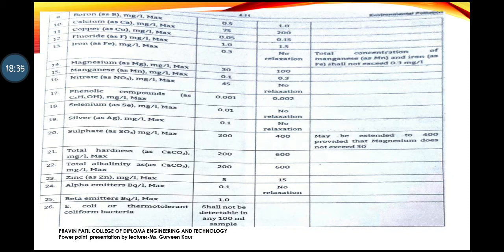Some compounds you'll find have adjustable ranges in the alternative sources. For some, no compromise. If not there, then they'll not use the water, but only that much content should be there, because if that content range rises, it will be very harmful for the regular users. So this is the BIS quality standard. It is the Bureau of Indian Standards, which is used for testing the quality of the water in every area. At regular intervals a checkup is done, so that water quality is maintained and people are getting fresh water.